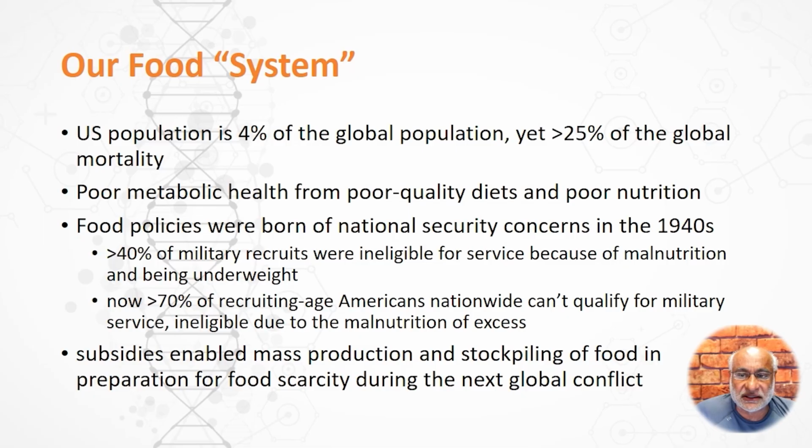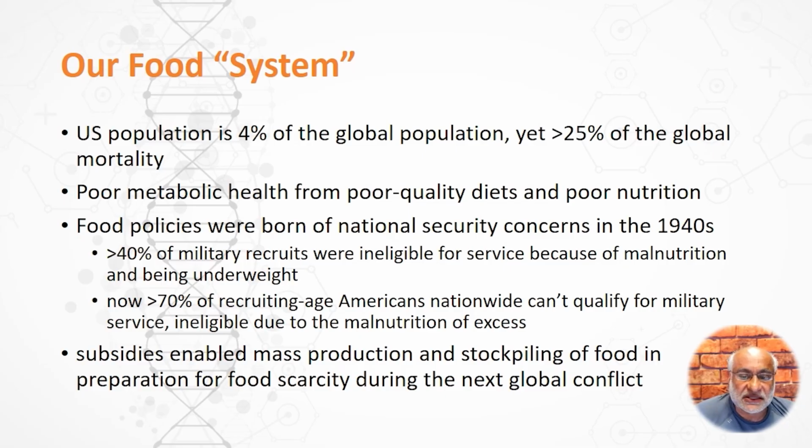And the other reality is that the U.S. only has about 4% of the global population, yet more than 25% of the global mortality associated with COVID-19 is present here in the United States. These are significant indicators of poor quality diet and poor nutrition.